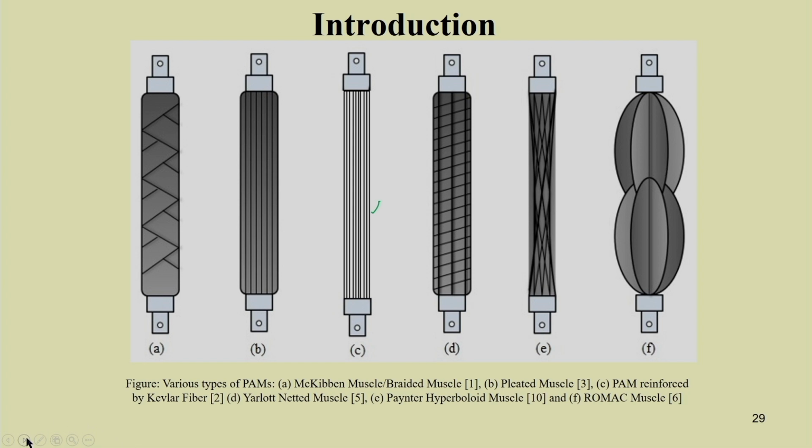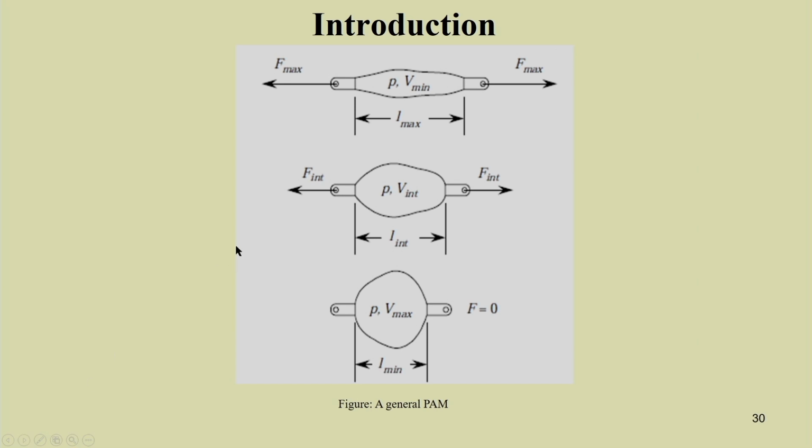That way you can use it for different purposes. So, this is the L max, this is the L intermediate, and this is the L minimum. Here the force equals 0, you have an intermediate force here, and then here is the maximum force you are applying. This is for a general PAM. In this way you can do the study.